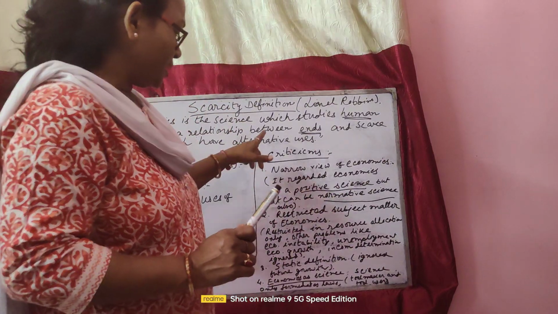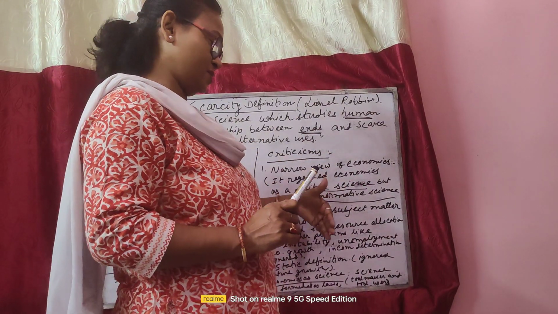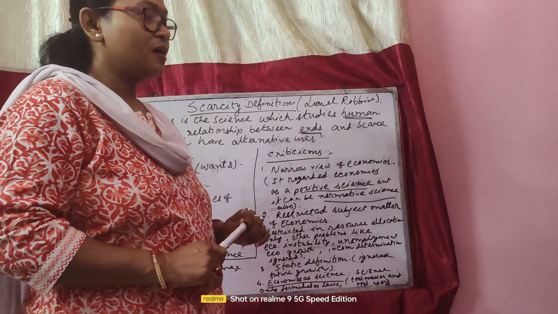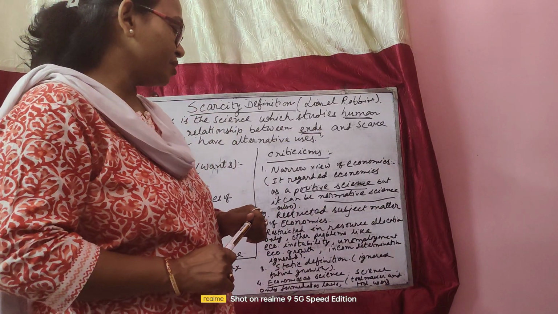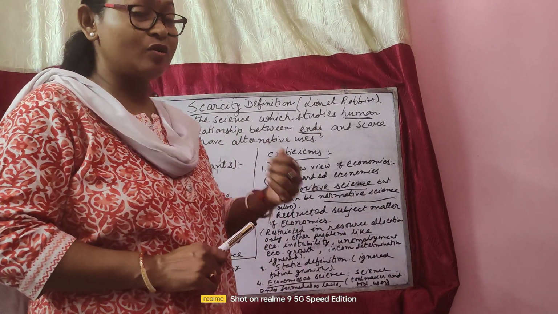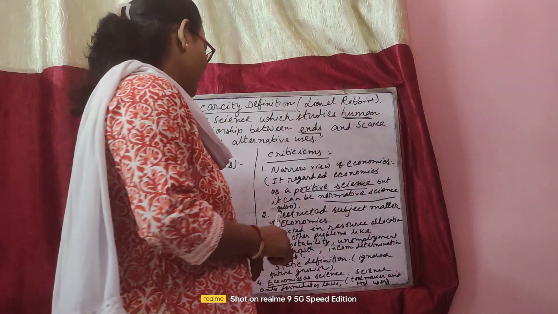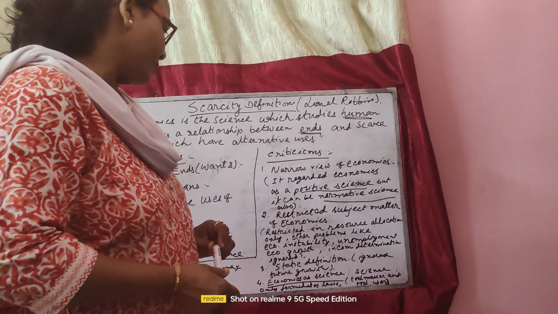So under this head of narrow view of economics, the explanation is that though he regarded economics as a positive science, it is not always positive; it is normative science also. Then the second point is the restricted subject matter of economics.